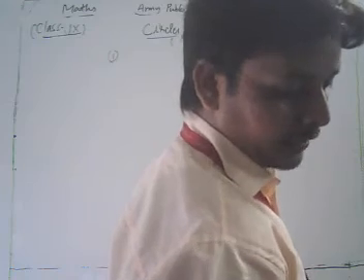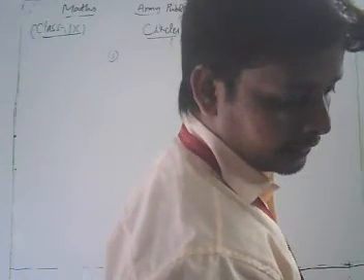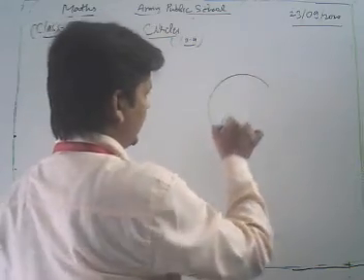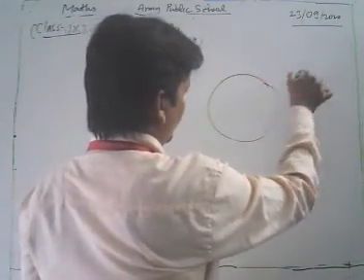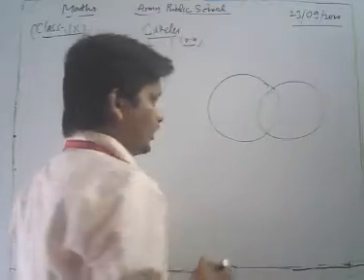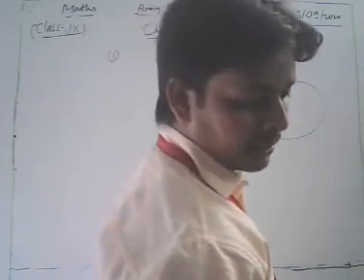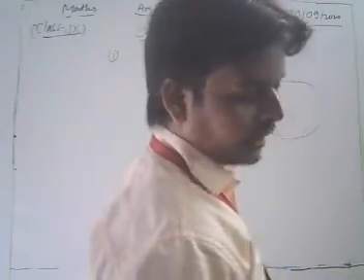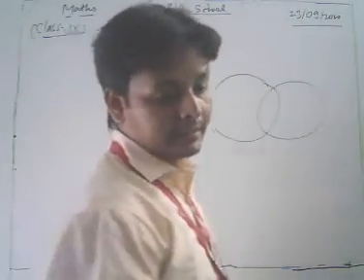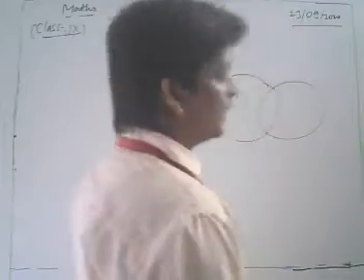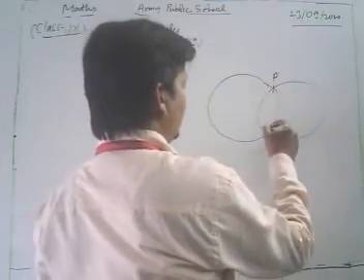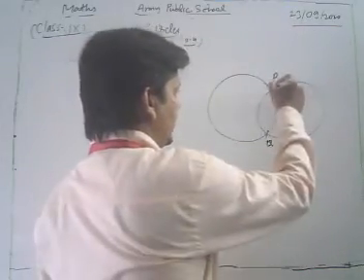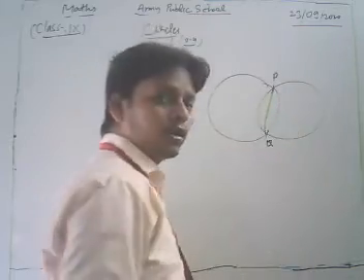Two circles of radii 5 cm and 3 cm intersect at 2 points. Suppose that here two circles are given. They intersect at 2 points P and Q, and the line joining P and Q is the common chord of the circles.